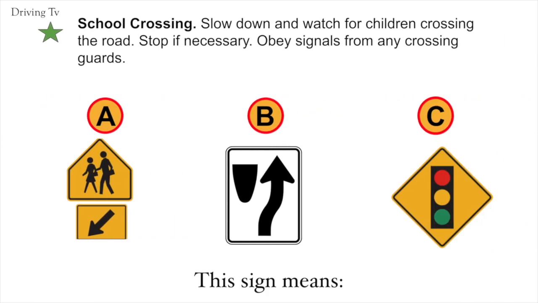School crossing. Slow down and watch for children crossing the road. Stop if necessary. Obey signals from any crossing guards. The correct answer is A, school crossing.